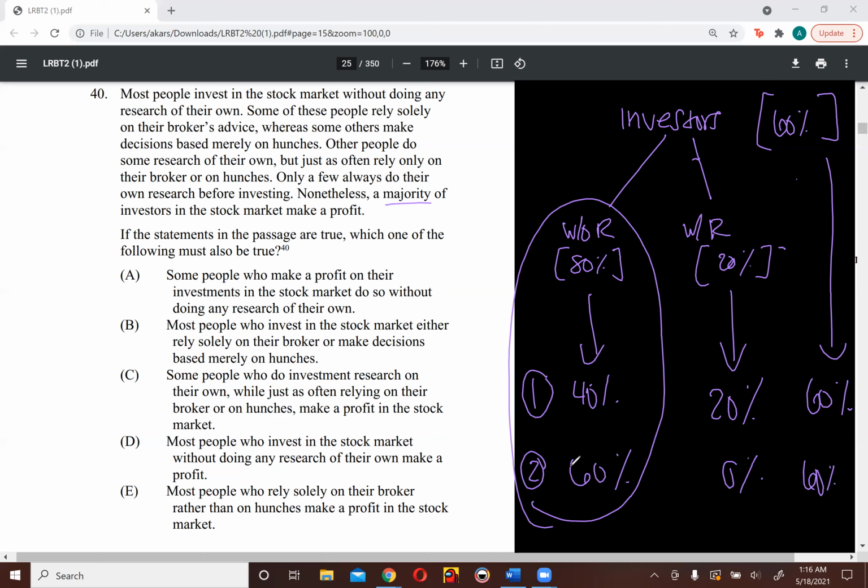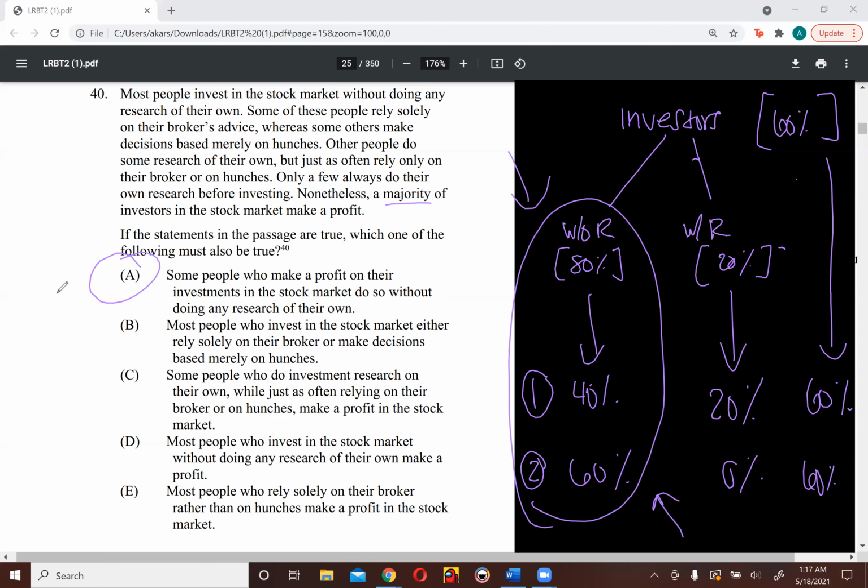So if I were to look at it, if the statements in the passage are true, which one of the following must also be true? A, some people who make a profit on their investments in the stock market do so without doing any research of their own, which is what we talked about over here. And because I did all of this prep work before I even looked at the question or the answer choices, I can confidently choose A. But I'm going to go through B through E just in case.